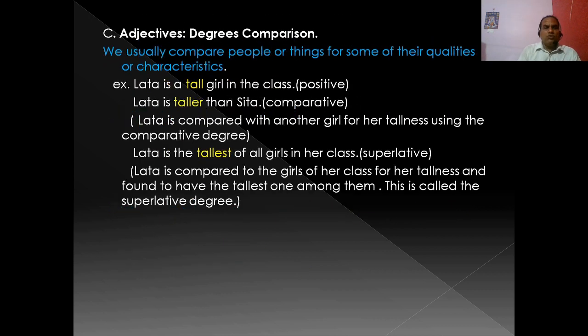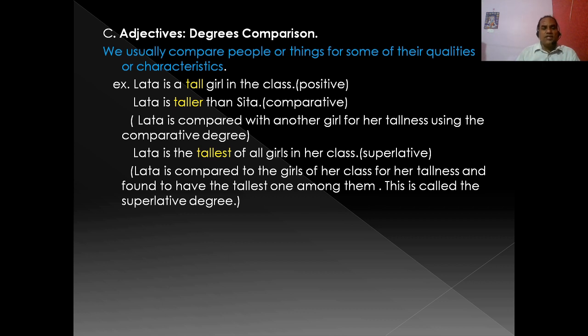Okay. So you see, let us discuss the important thing, that is degrees of adjective, comparison of adjective. We usually compare people or things for some of their qualities or characteristics. How? Lata is a tall girl in the class. This is positive. No comparison is there.